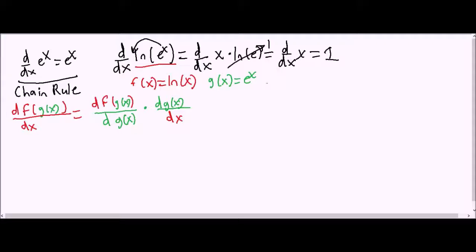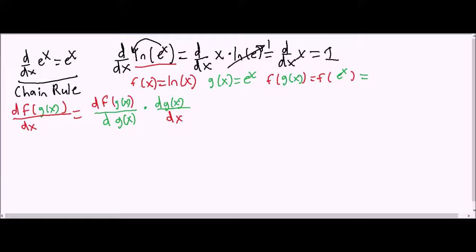Let's find what f of g of x will be. Well, we first have to plug in what g of x is. And we know that g of x is nothing but e to the x. So we have f of e to the x. Now, what do we get from this expression?